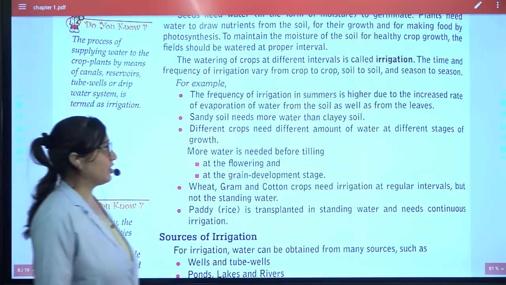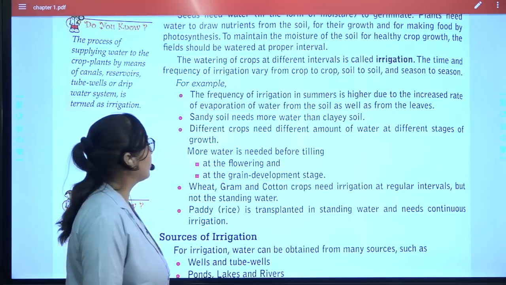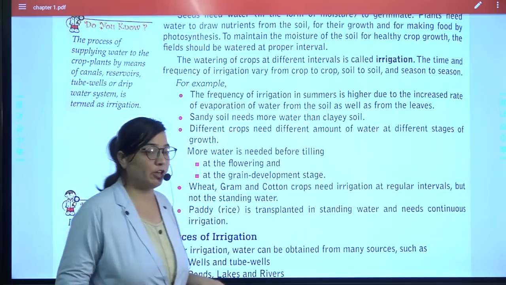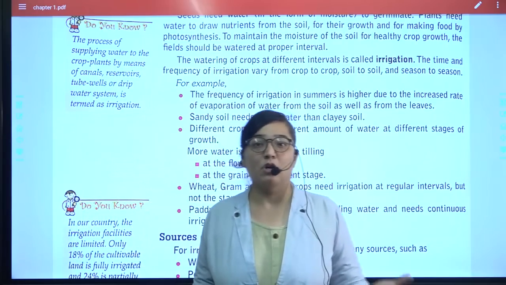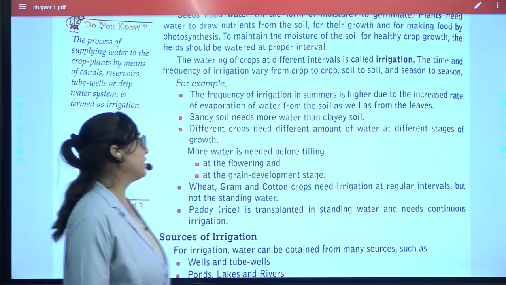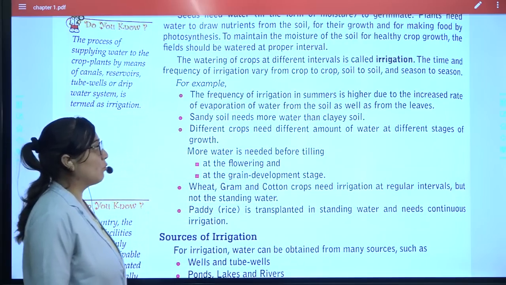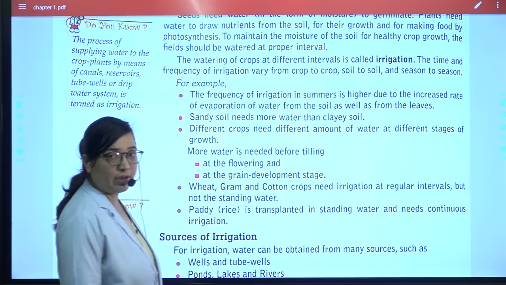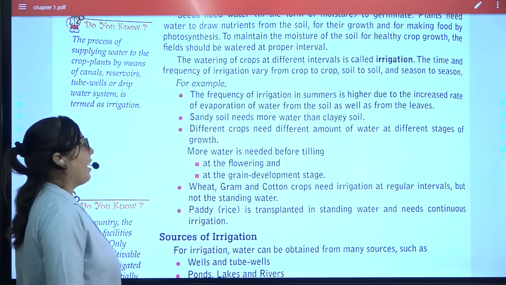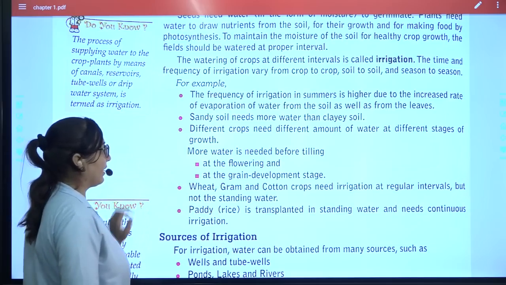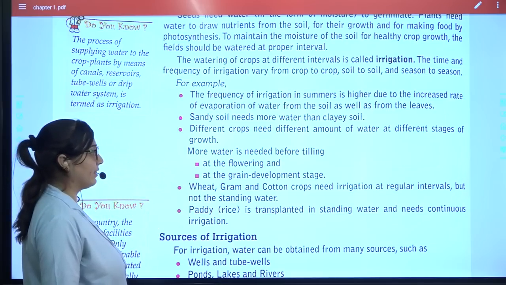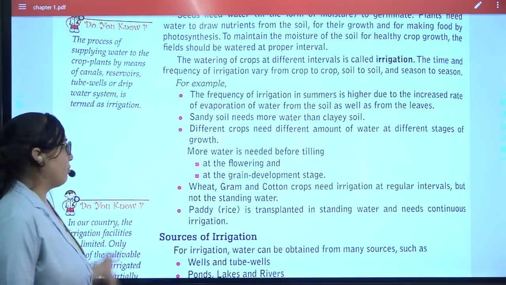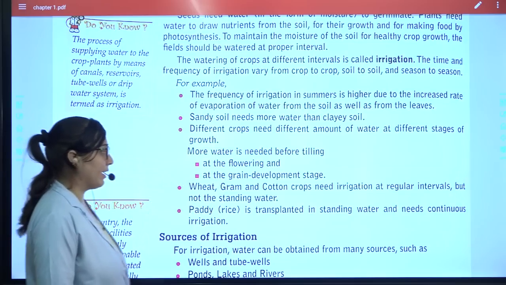The frequency of irrigation in summer is higher due to the increased rate of evaporation. Not only plants, we also need more water in the summers, so ultimately the plants are going to need it. Sandy soil will need more water than clay soil. Different crops need different amounts of water at different stages of life, and more water is needed before tilling, at the flowering and at the grain development stage. So these are the important things which you need to memorize.